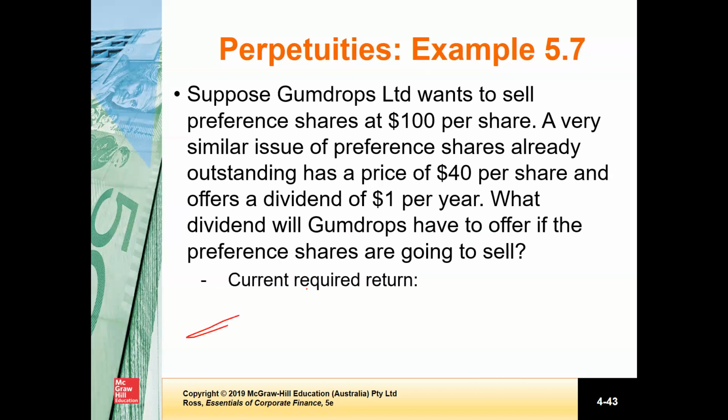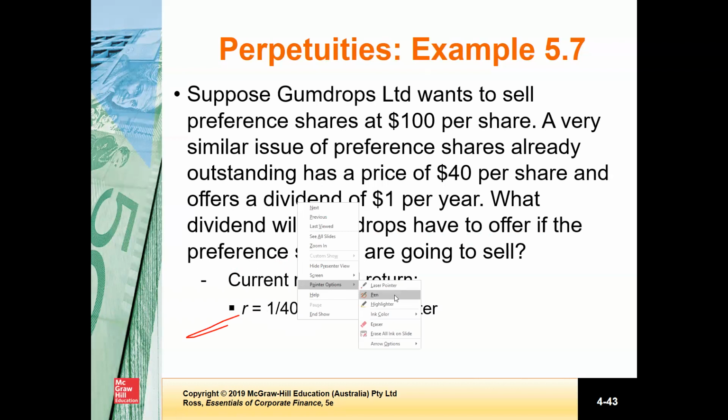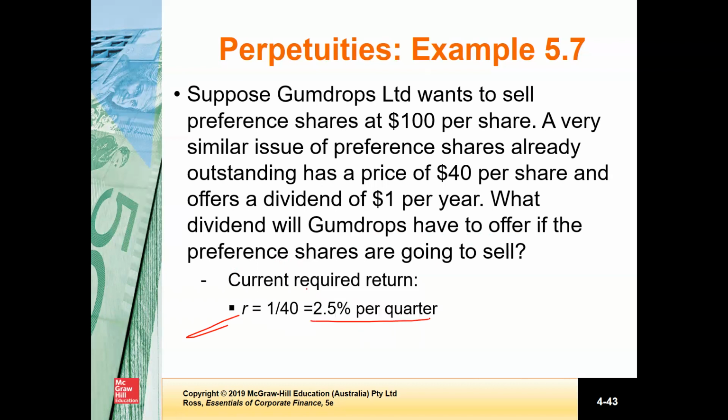You can see it's $1 per quarter, and the price is $40. So you can see that the current required return is 2.5% per quarter,